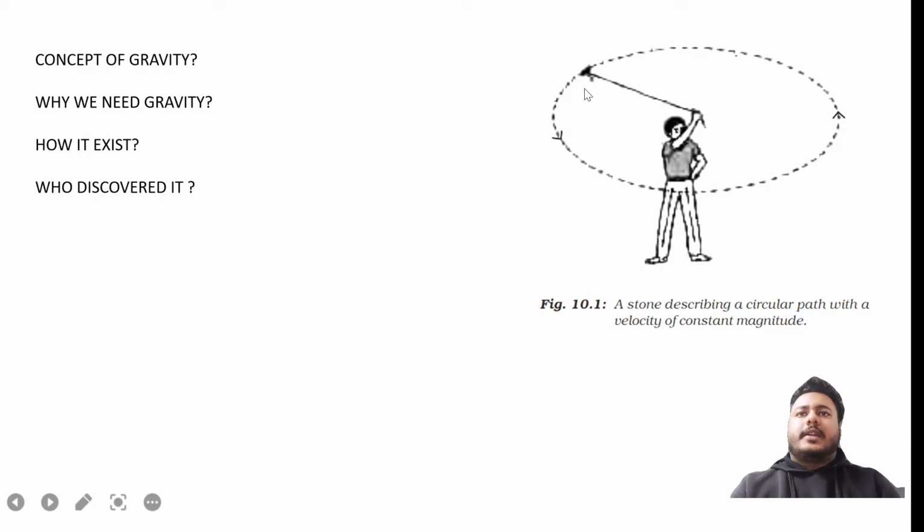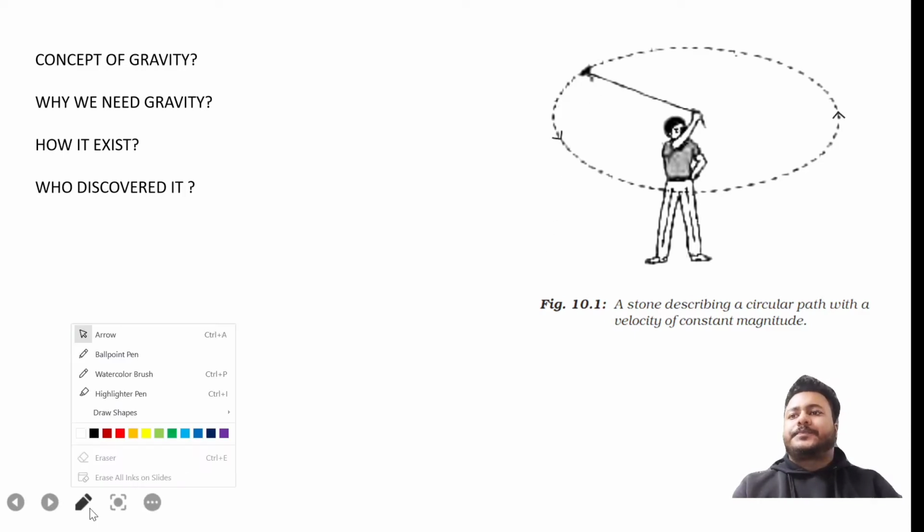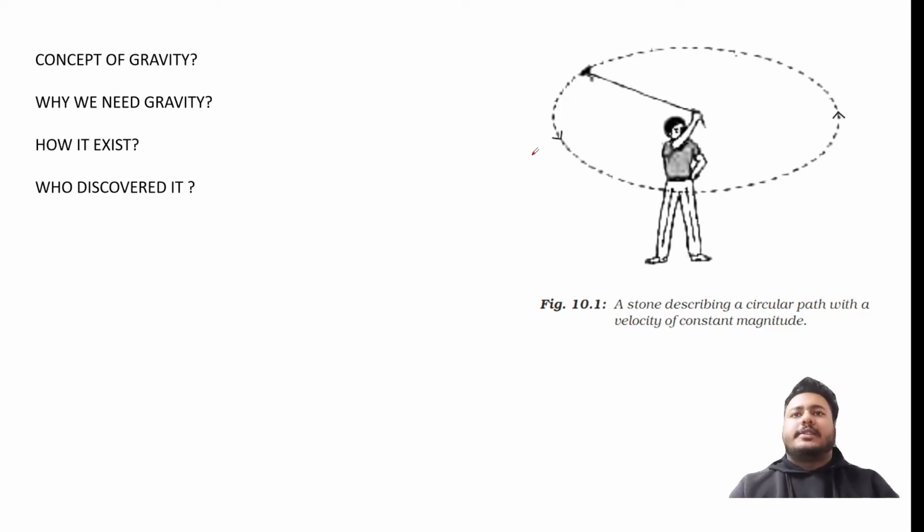So let us consider a phenomenon. First example: if we assume a boy is whirling a stone in this direction, what will happen after some time if he stops moving the stone? The stone will fall downwards. It will never go upwards. Here we can feel gravity.